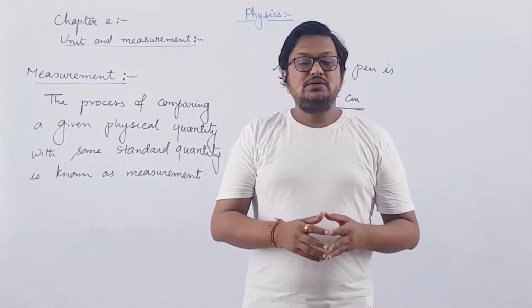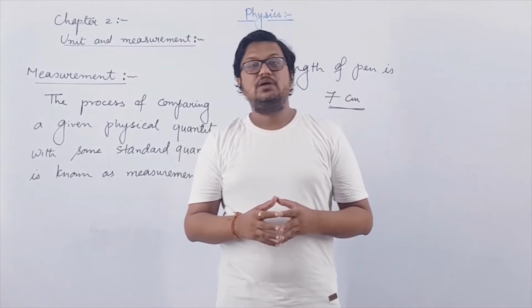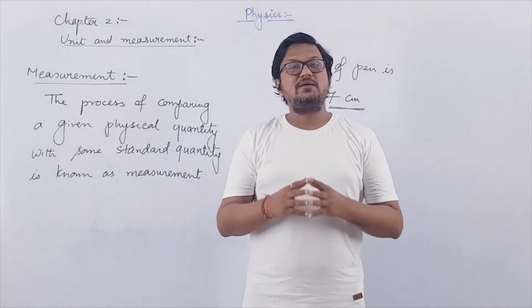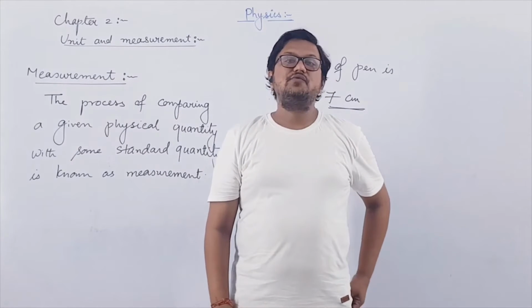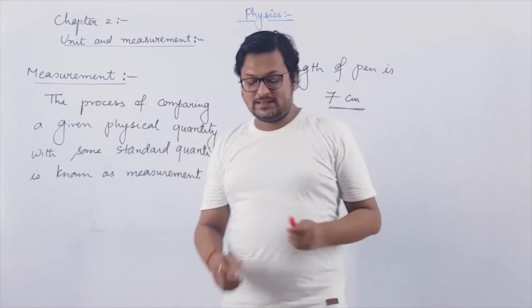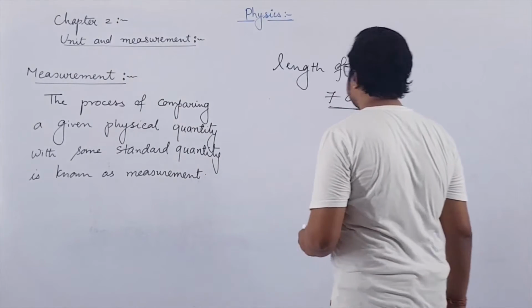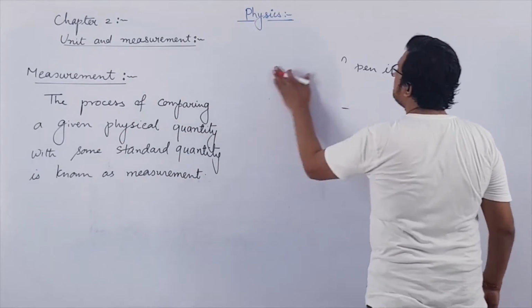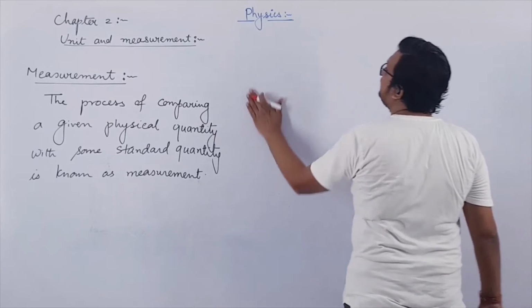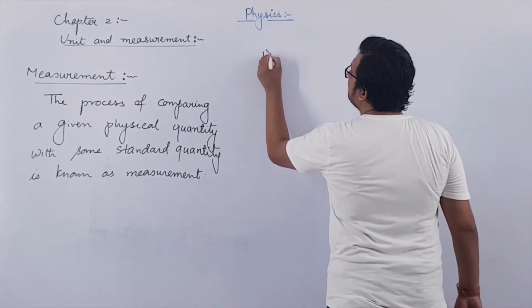The first measurement system which was introduced was by Britishers, and the system was given the name FPS. The first system which came into existence was FPS, introduced by Britishers.